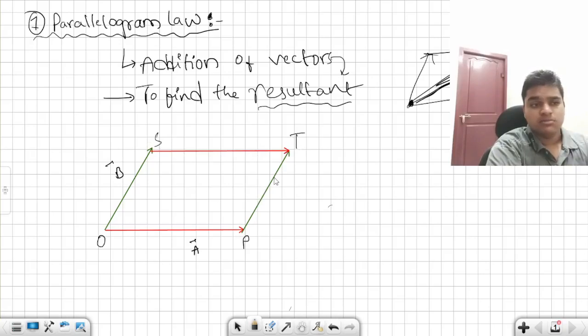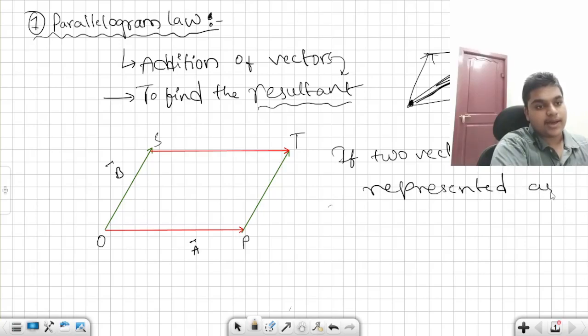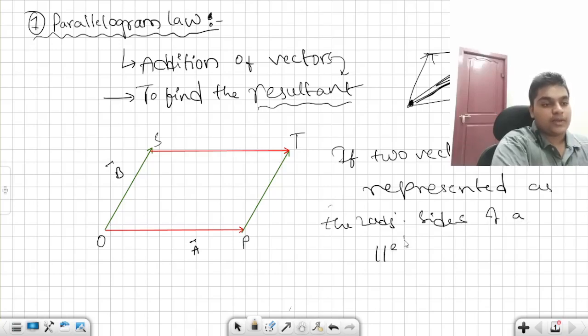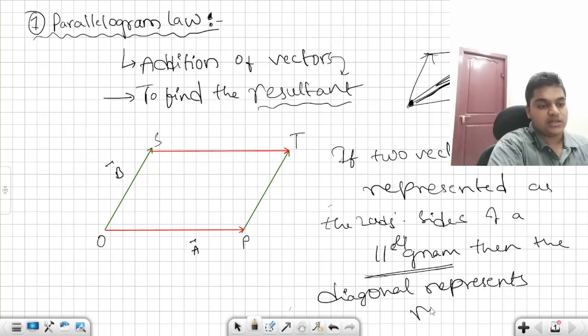Now, I am writing it here: if two vectors are represented as the two adjacent sides of a parallelogram, then the diagonal represents the resultant.